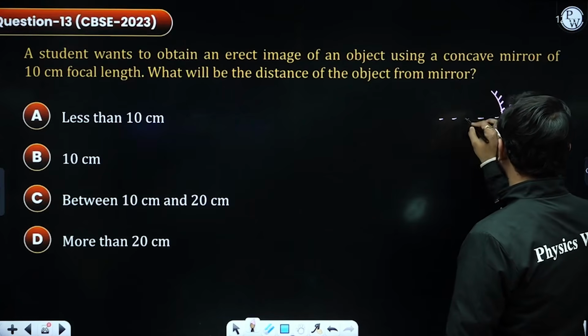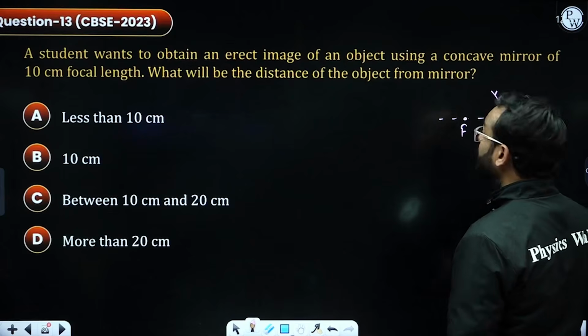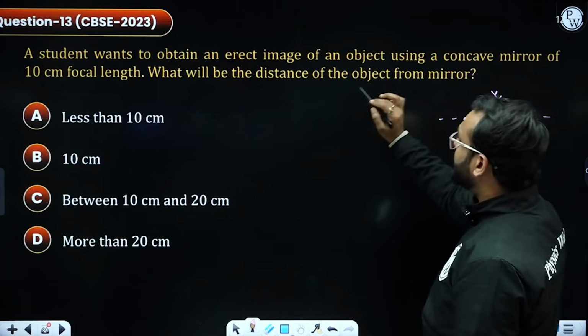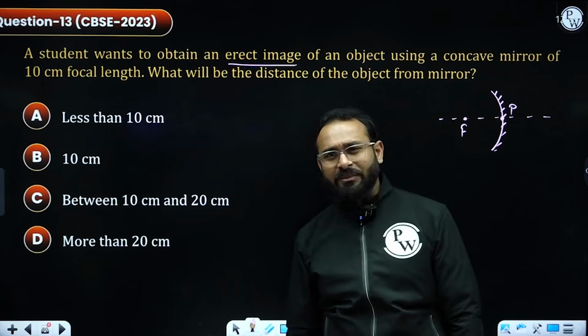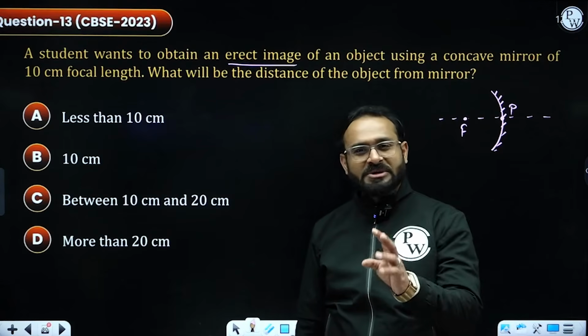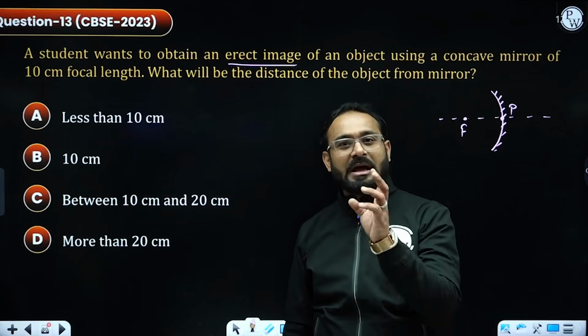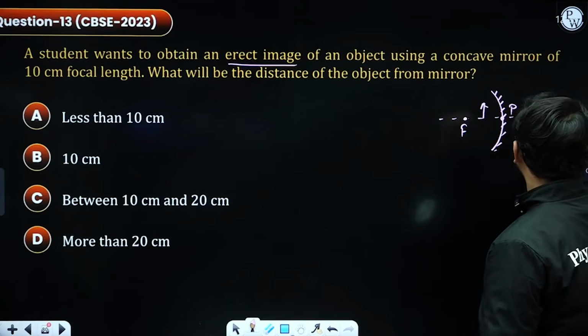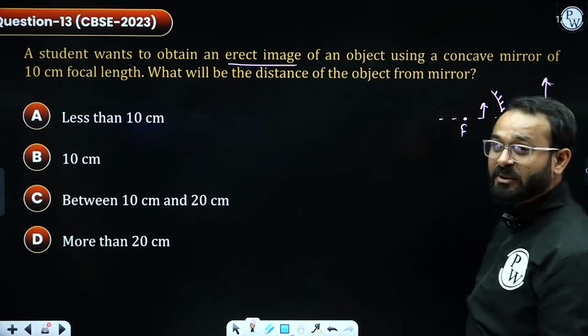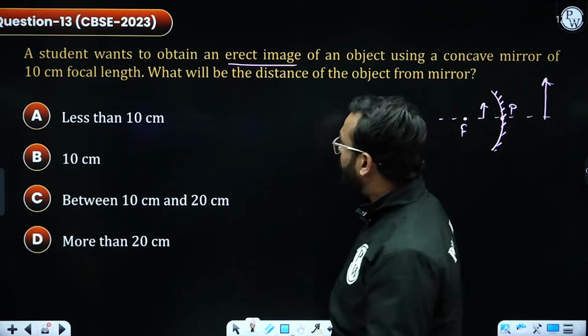This is pole, this is focus, and to obtain an erect image, the object must be kept between pole and focus. So I need to place the object over here to get an image on the other side, whose nature will be virtual and erect.